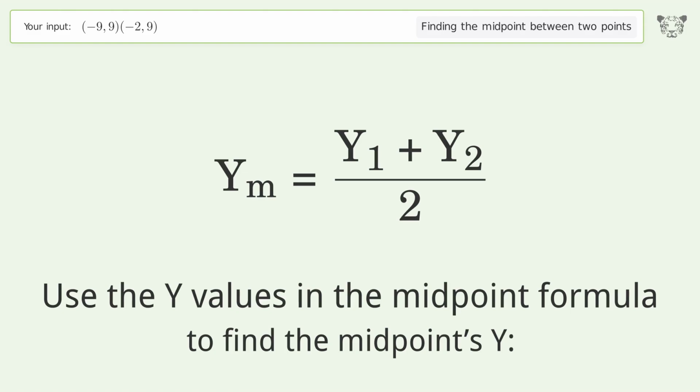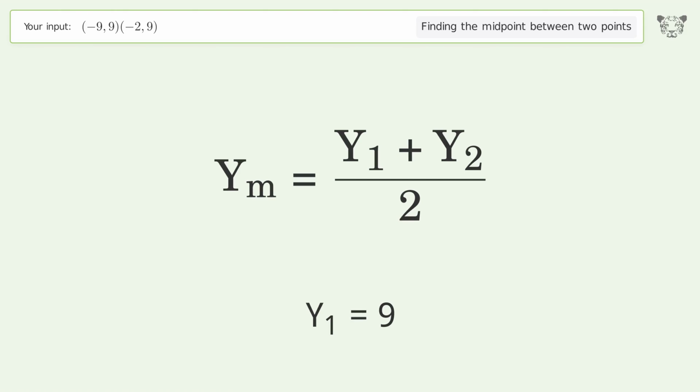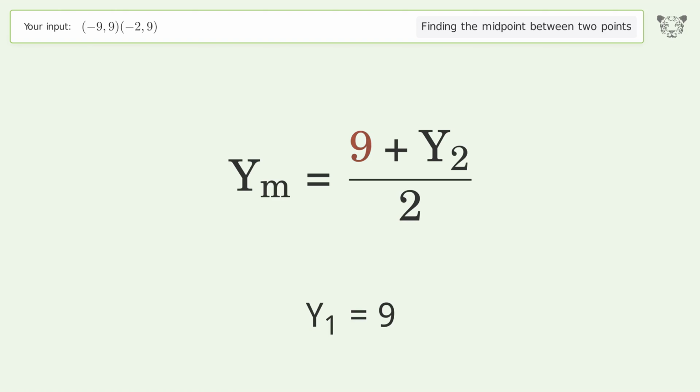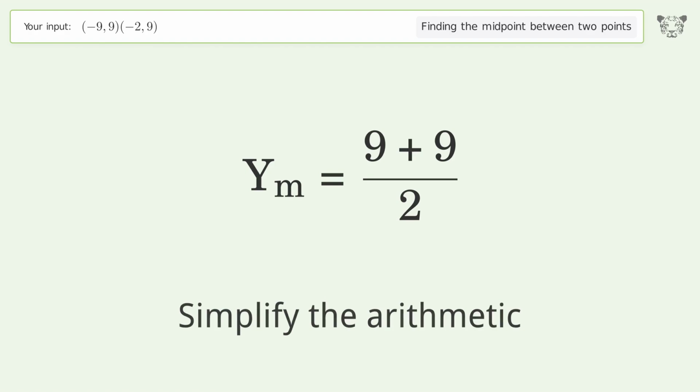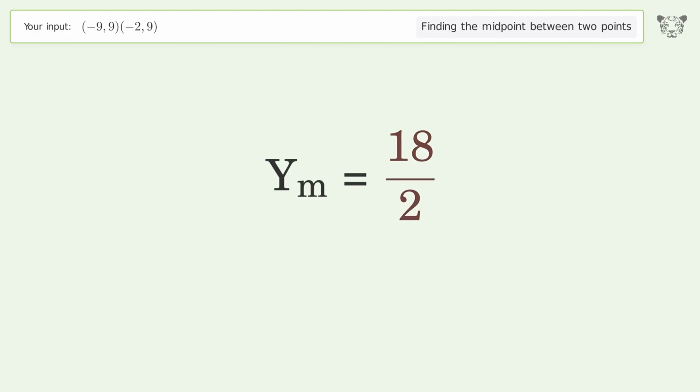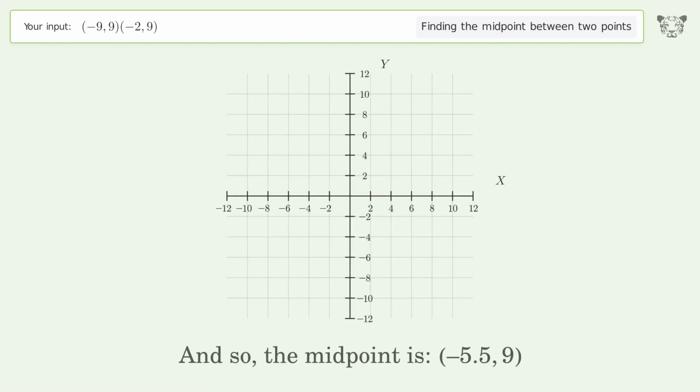Use the y values in the midpoint formula to find the midpoint's y. y1 equals 9. y2 equals 9. Simplify the arithmetic. And so, the midpoint is -5.59.